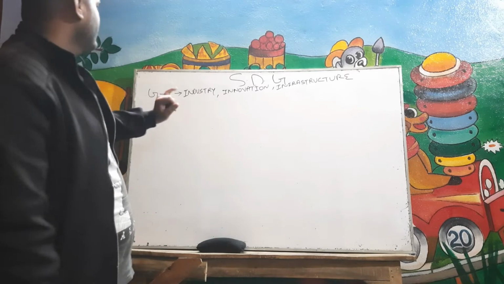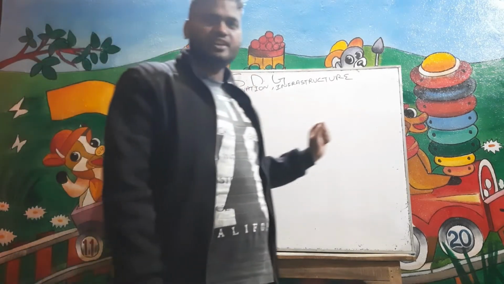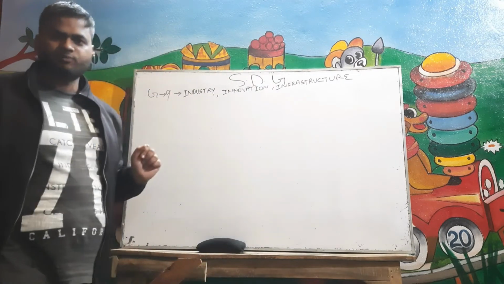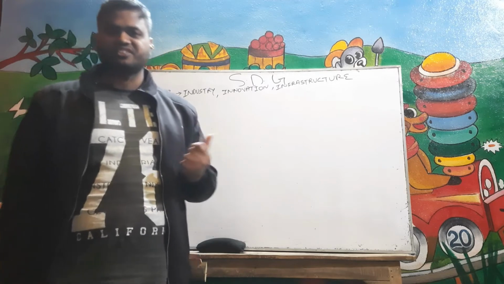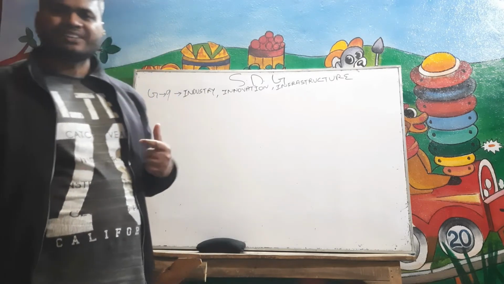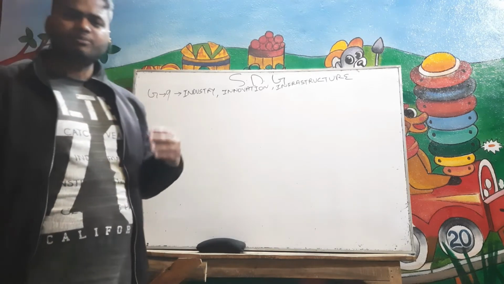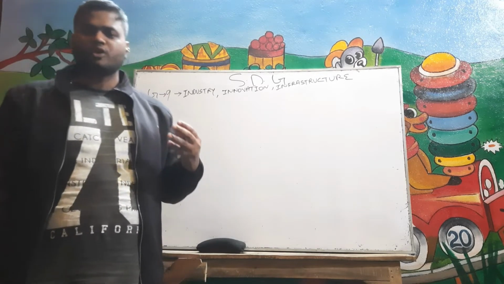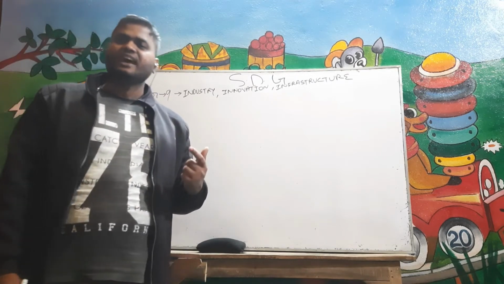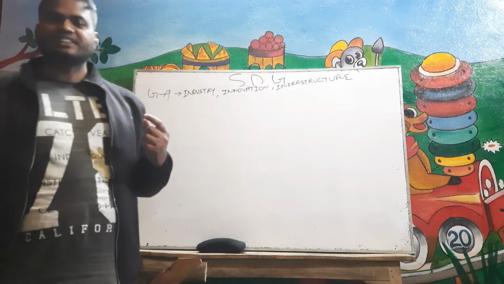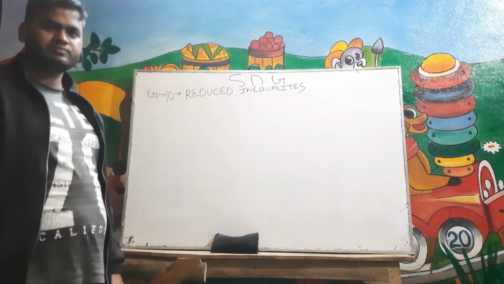Let's see SDG goal number 9. Goal number 9 of SDG talks about industry, innovation, infrastructure. That can also be called I3. In this, we have to develop quality, reliable, sustainable, and resilient infrastructure. We also have to promote inclusive and sustainable industrialization, and by 2030, as you know, we have to also increase the access of small-scale industrial and other enterprises, in particular in developing countries, to financial services, including affordable credit, and their integration.